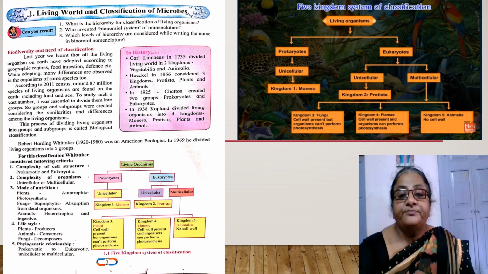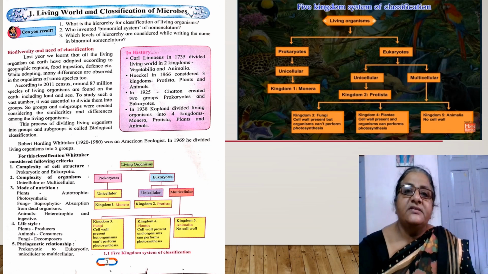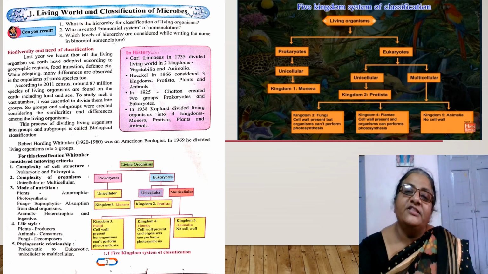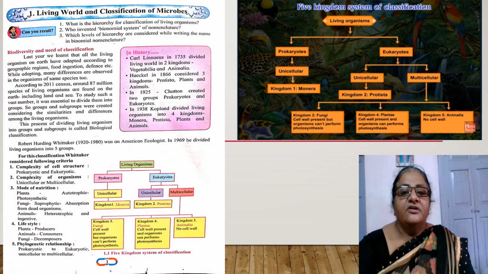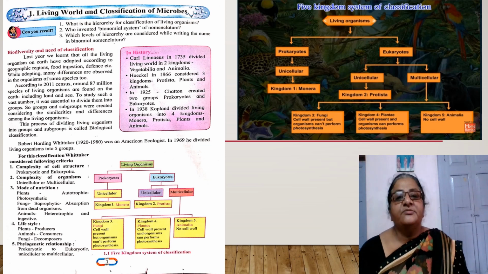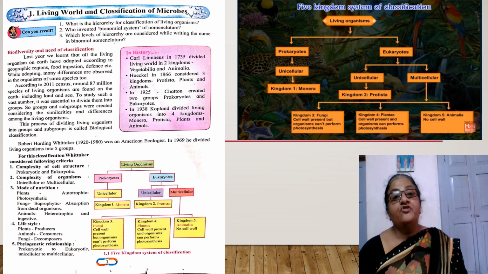Protista means unicellular organisms. Though they have cells, their cells have a nucleus. But as they are unicellular, their body is made up of a single cell. For these organisms, a third kingdom was introduced by scientists, which consists of all unicellular organisms. So in 1866, three kingdoms of living organisms were introduced. Protista means all unicellular organisms with eukaryotic cells.